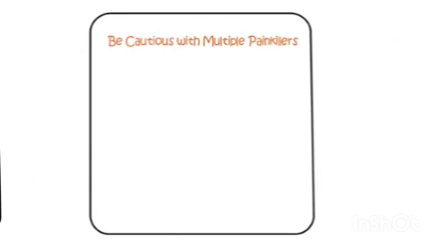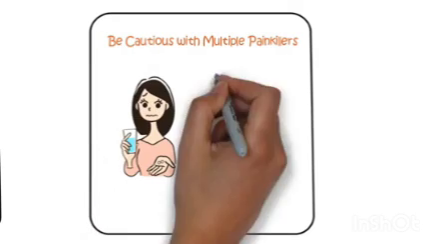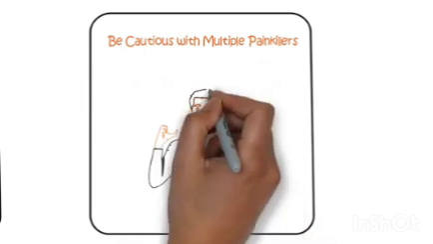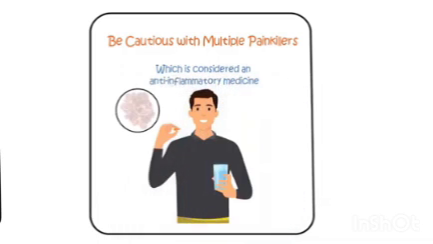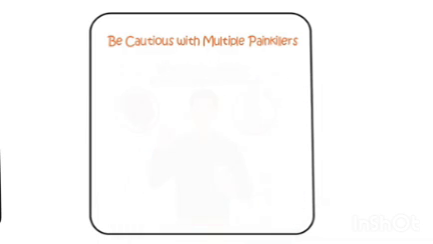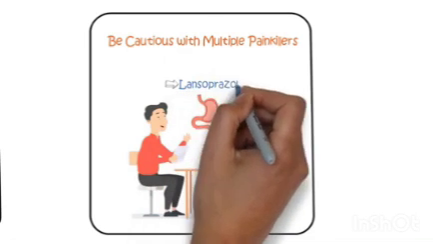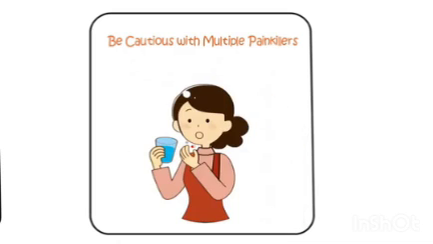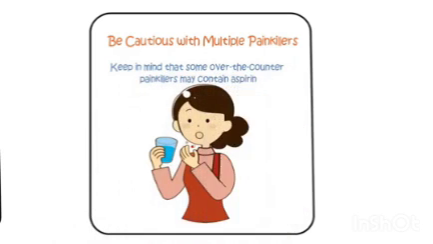Be cautious with multiple painkillers. Avoid taking more than one anti-inflammatory painkiller at once unless advised by a doctor. For instance, if you're already on low-dose aspirin, which is considered an anti-inflammatory medicine, for blood clot prevention and develop gout, discuss your options with your doctor. They may recommend additional protection for your stomach, for example lansoprazole, if you need to take both aspirin and another anti-inflammatory medicine. Keep in mind that some over-the-counter painkillers may contain aspirin.